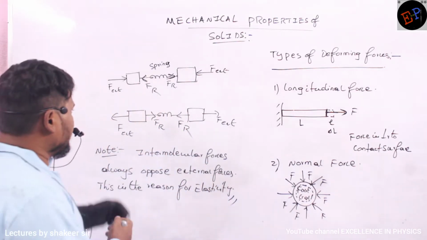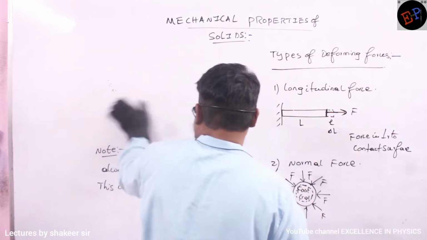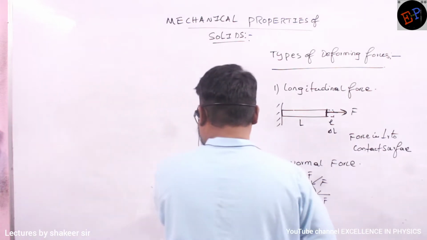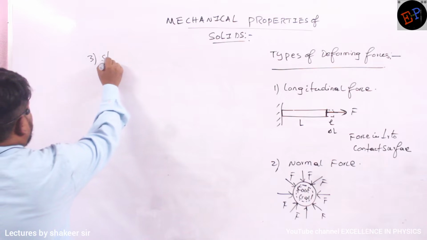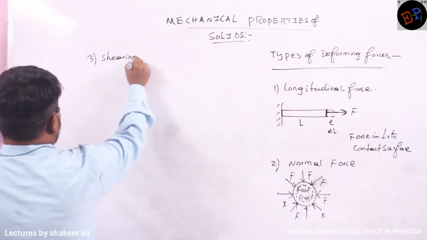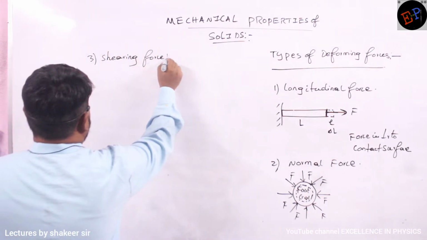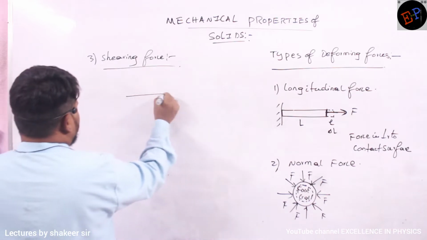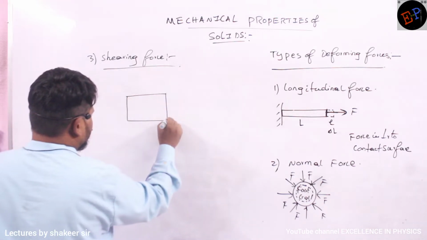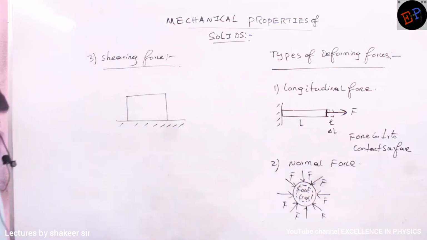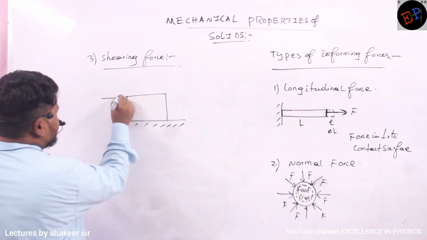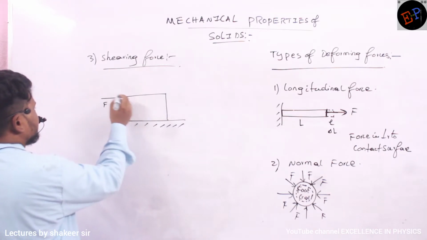Clear, ma? One more type of force which is possible is shearing force. Okay, ma? The third type of force is called shearing force. So what is meant by shearing force? See, ma. For example, if I take a box and this box is fixed to the ground, and I apply a force in this direction, what kind of force is this?